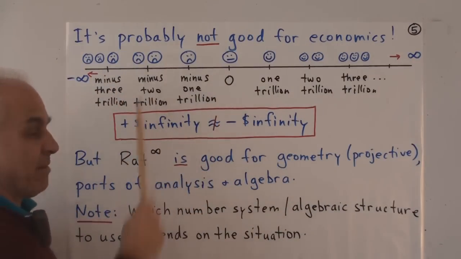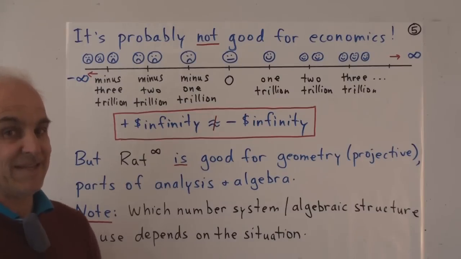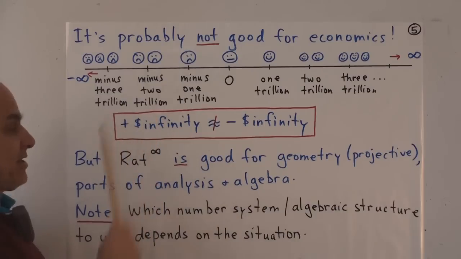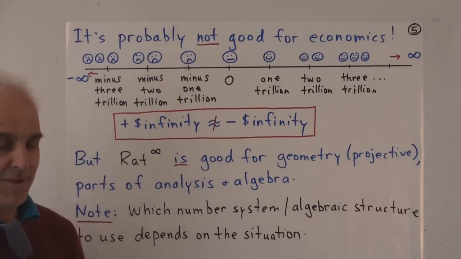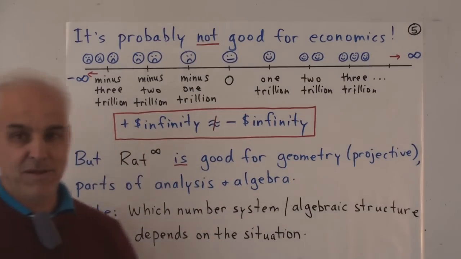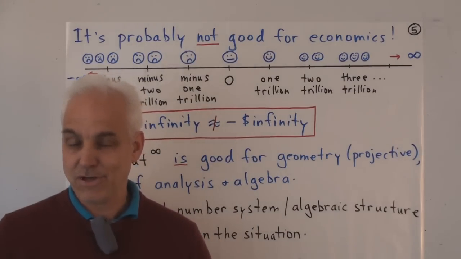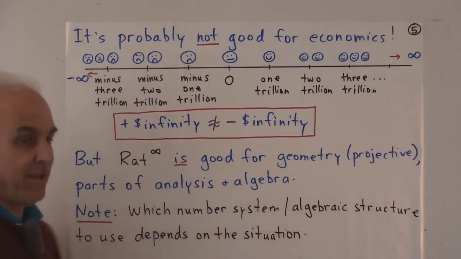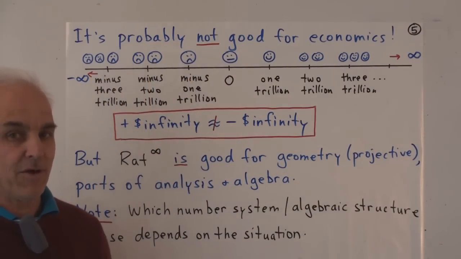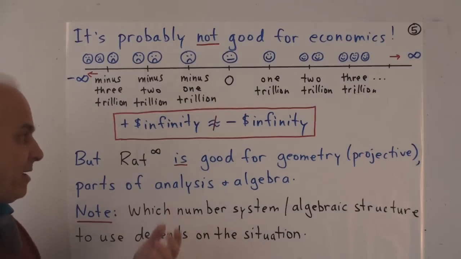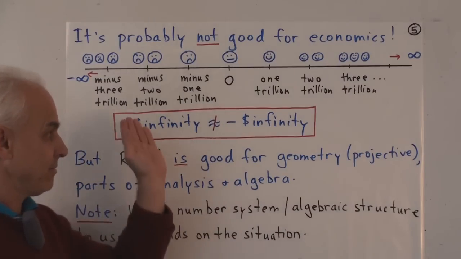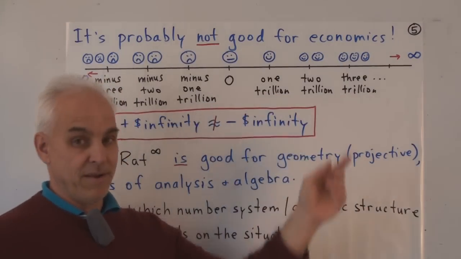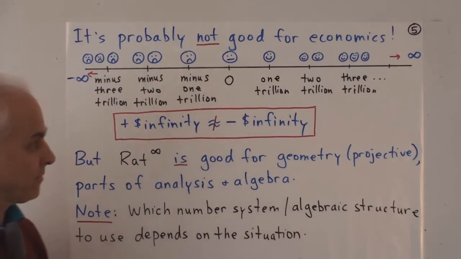When we go in this direction, in the minus direction, we're talking about debt. Minus 1 trillion, minus 2 trillion, minus 3 trillion. These days, debt is a big issue around the world, and justifiably so. We are increasingly unhappy as our debt gets increasingly overwhelming. And many viewers will be familiar with national debts, which are much bigger than these big numbers here.